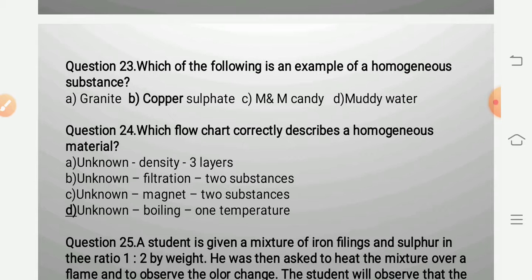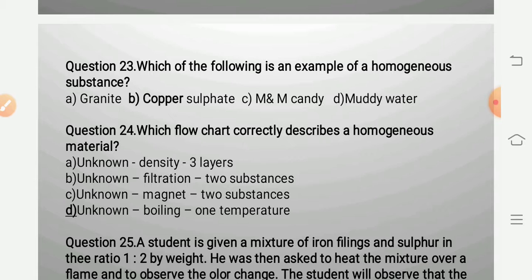B. Unknown. After filtration, it gives 2 substances. So after filtration it is giving two substances, means heterogeneous. C. Unknown, by magnet it separates two substances, means one will be magnetic and another non-magnetic, so it will again be heterogeneous.